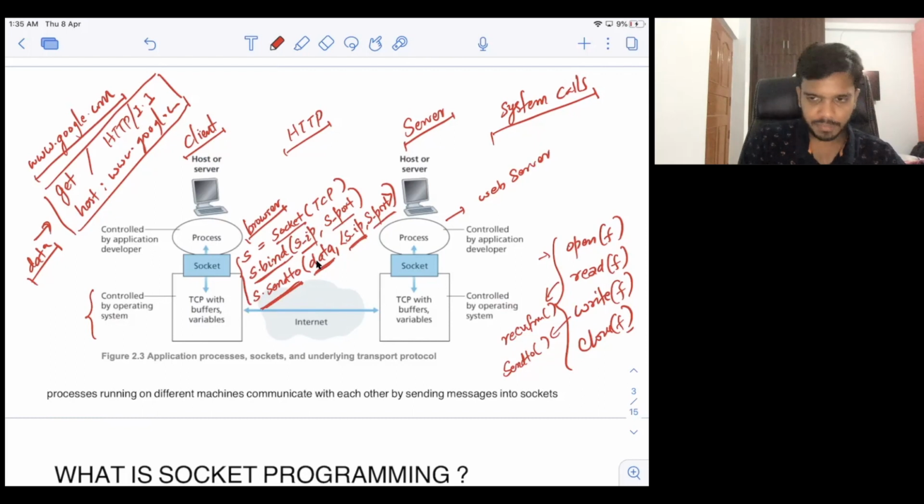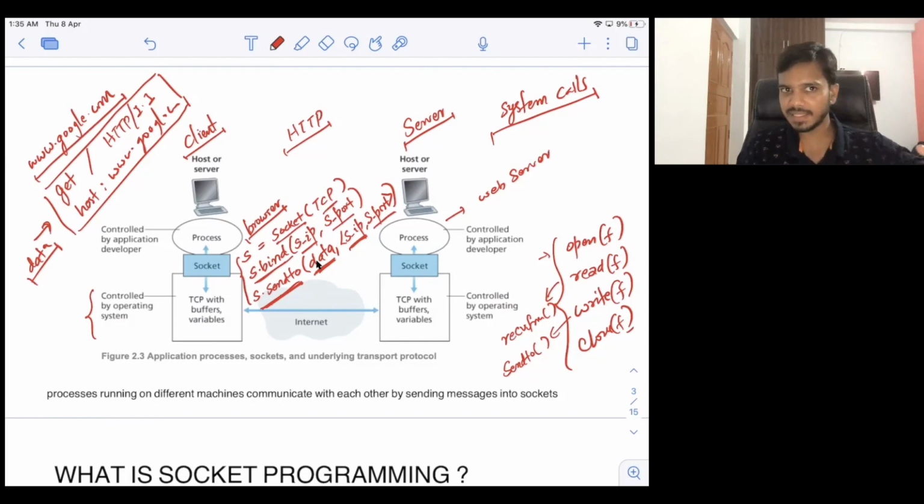Once the browser calls this send to function, the kernel will take care of everything. The kernel will take care of delivering this data to the server. Since the TCP protocol is being used here, it will be guaranteed by the kernel, or by the TCP protocol, which is implemented in the kernel itself, that your data will be delivered. So what will happen from here?